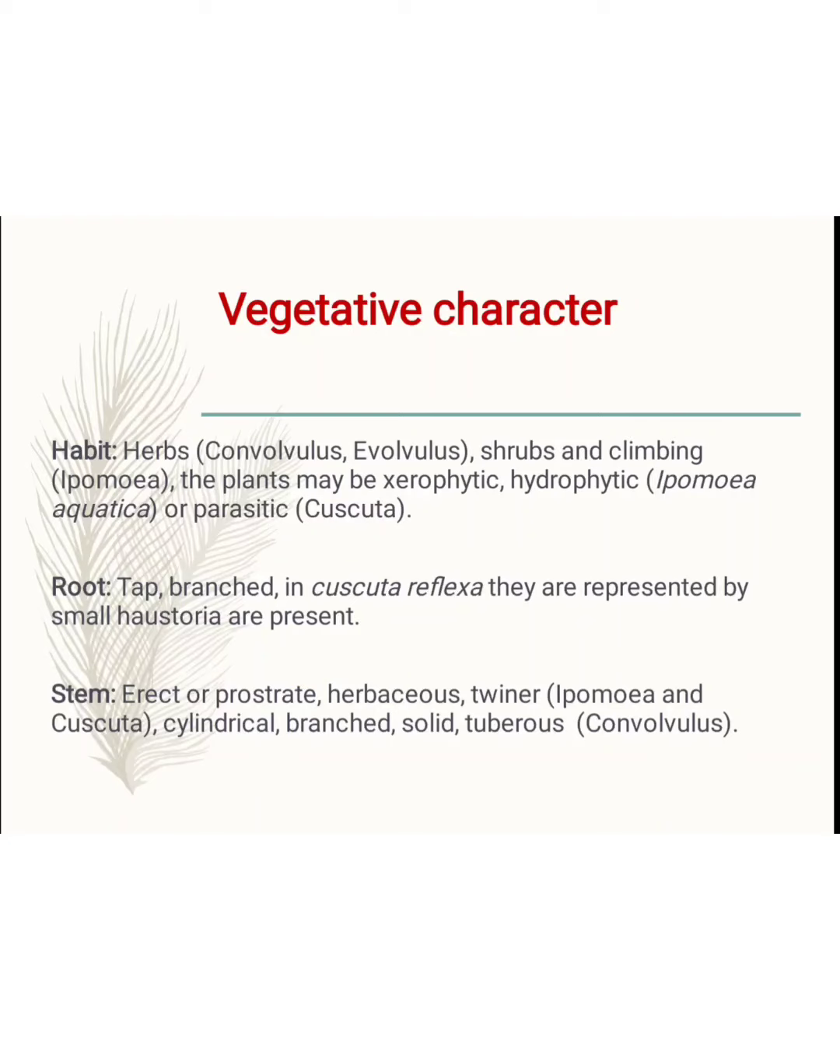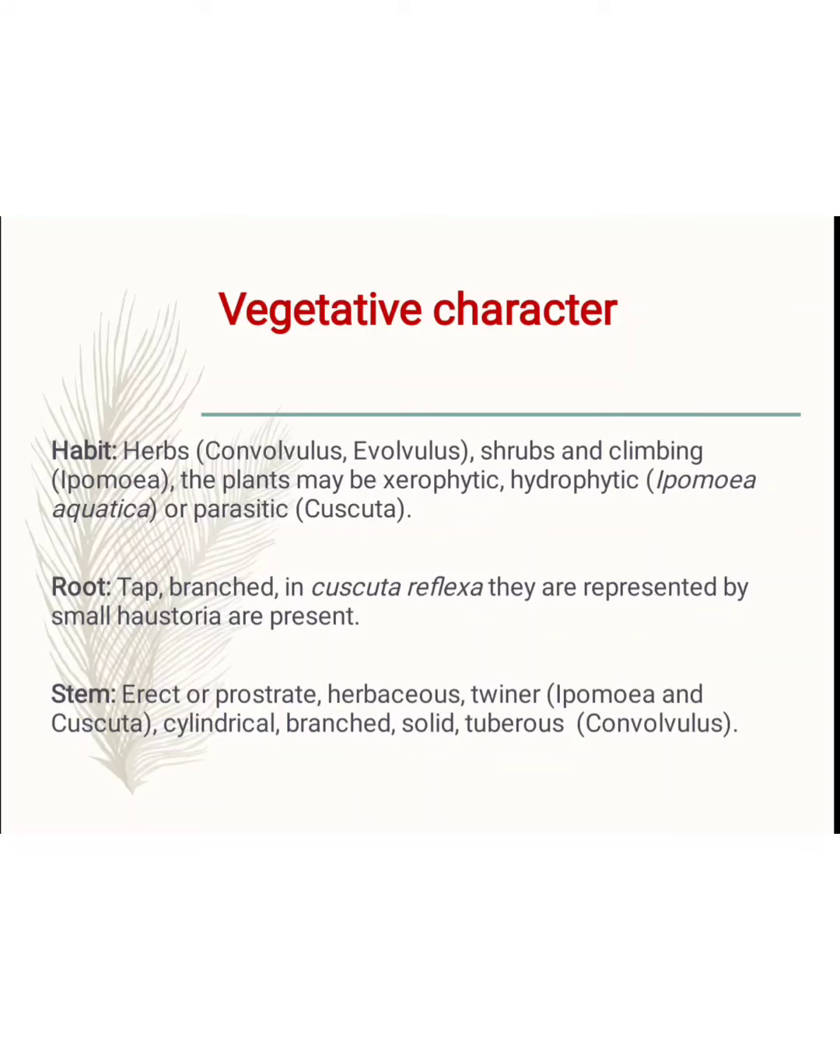In this family, two characters are studied. First is the vegetative character and second is the floral character. So first we discuss the vegetative character. In this vegetative character, the habit, habitat, root, stem and leaf are included. The habitat is most often the tropical region. Next, the habit is mostly herb, shrub and climber plants.